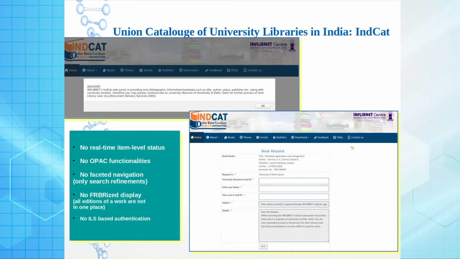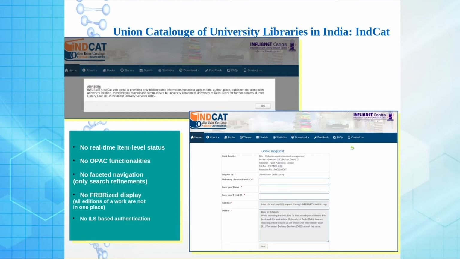But if we go into a deeper dive, you can see that it provides no real-time item level status. I simply do not know that this particular copy is available in University of Delhi, but whether a given copy is available for circulation or not, if I go there, will I get the document? That kind of real-time item availability status is not there.